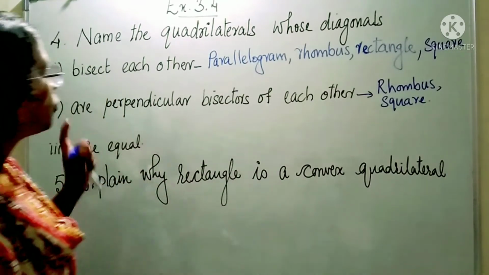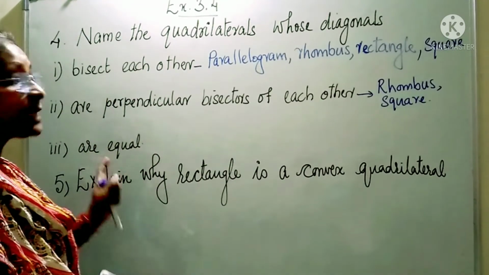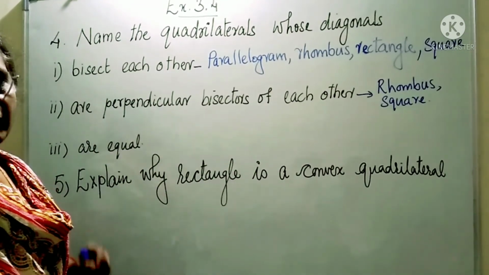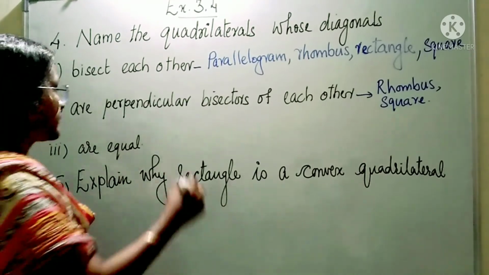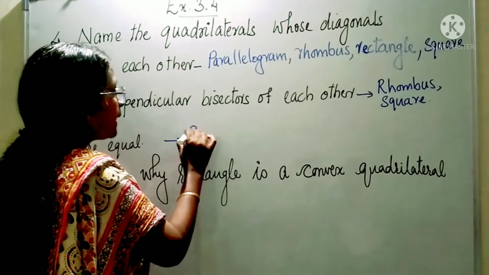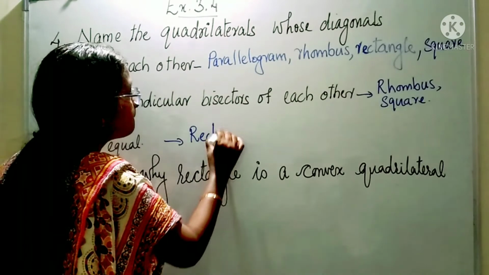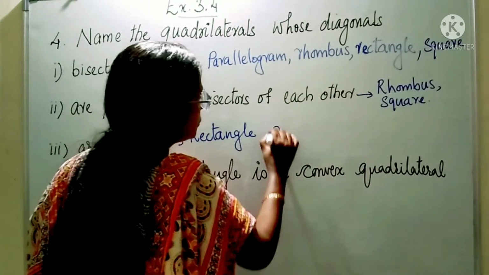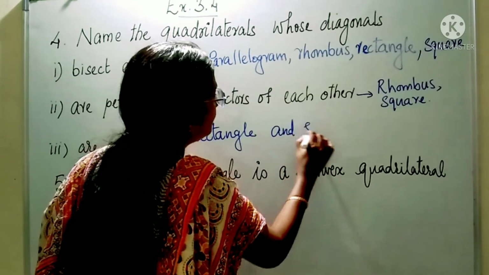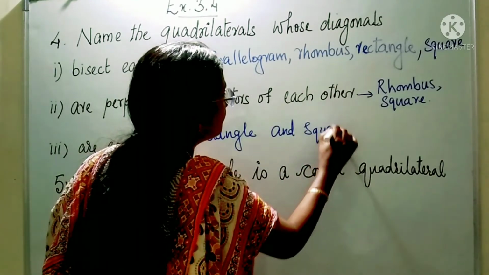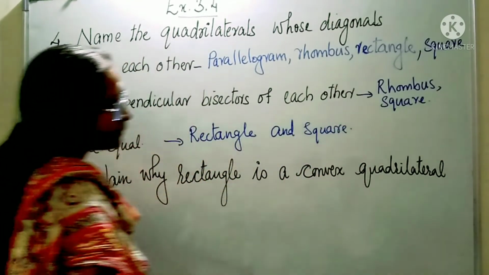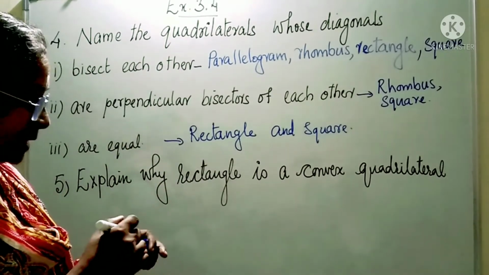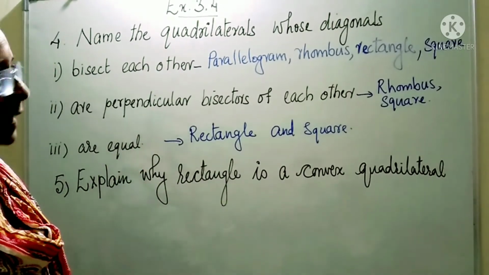Now, in which of the quadrilaterals are the diagonals equal? Which two? Rectangles and square. In rectangles and squares, the diagonals are equal.